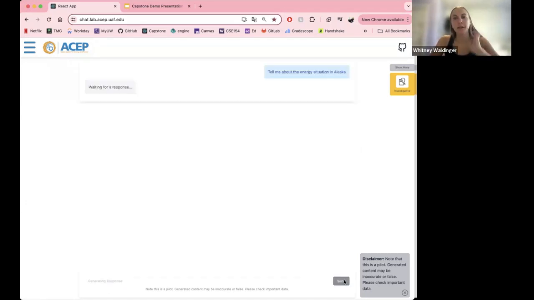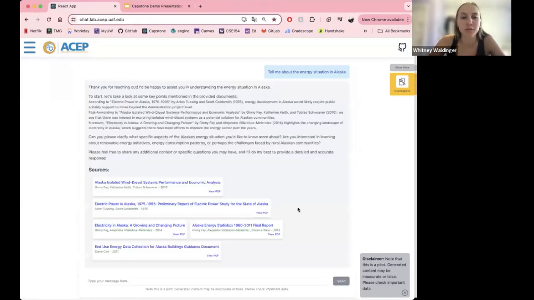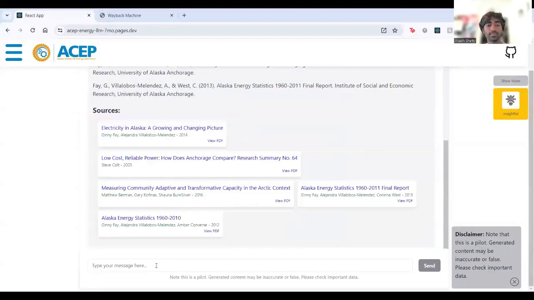Here we go. So the user can send their query, and that's going to be sent to the backend. And as they discussed earlier, the vector database is going to find the 5 most relevant sources and that's what's going to be used to provide this brief summary of a response. In addition, because it was investigative, we can see the LLM is asking follow-up questions so that it can find more specifically what the user is looking for. The response will also mention or reference the sources from where it found its answer. You can also find these sources in a tabular format.